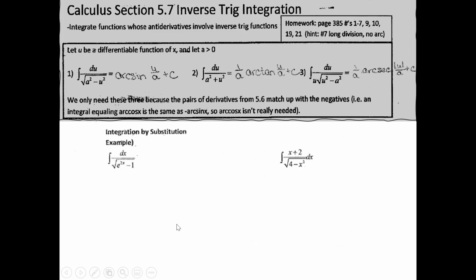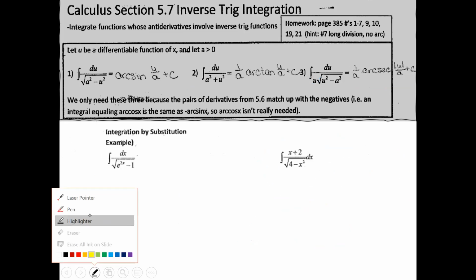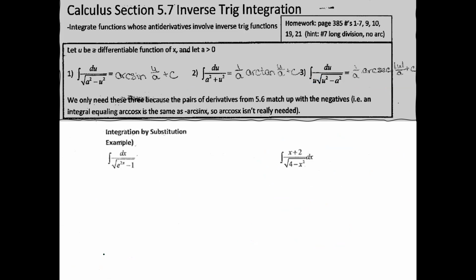Okay. So then let's take a look at some of the more complicated ones on the bottom of your paper here. So with this one, we're going to go ahead and say, let u be e to the x.